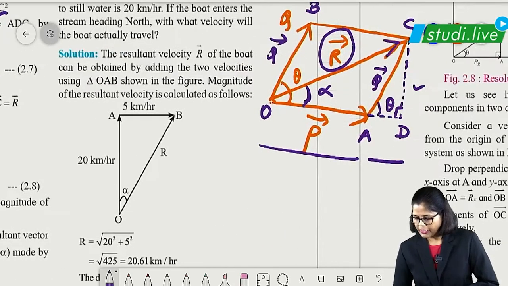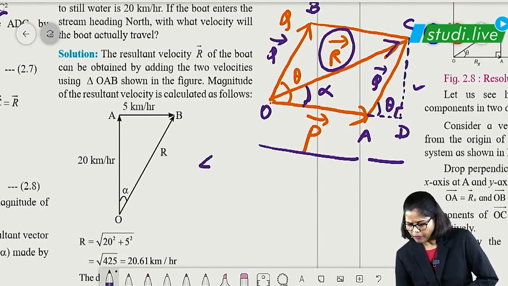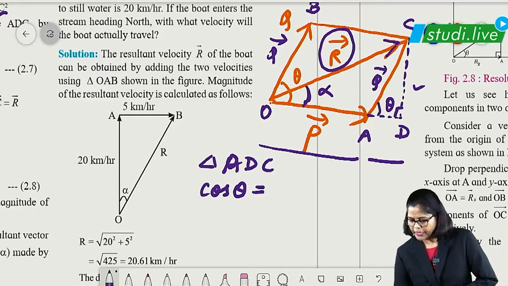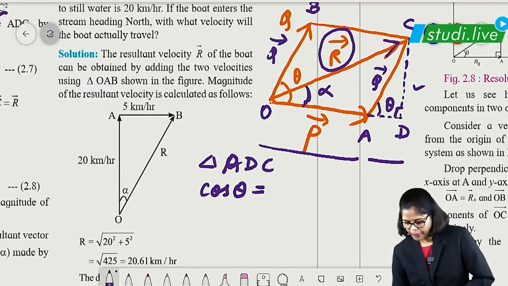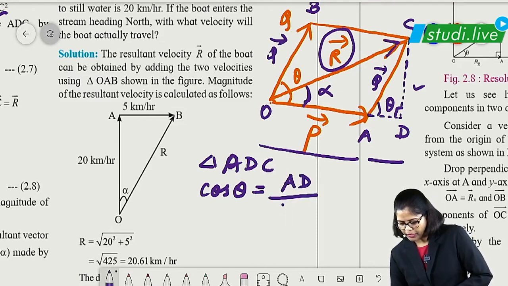AD we can get again from the small triangle ADC. In this triangle, cos theta is adjacent upon hypotenuse. Adjacent is AD and hypotenuse is AC.